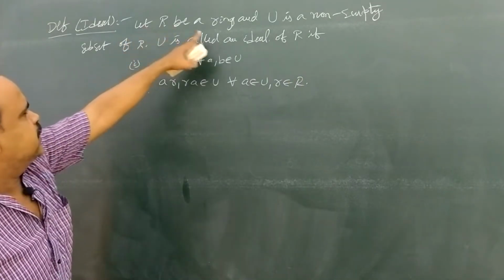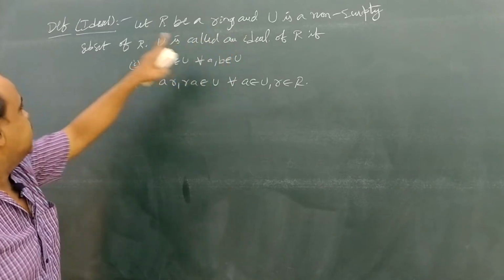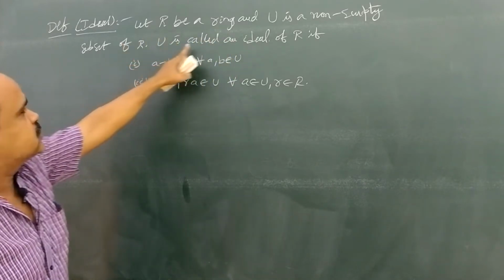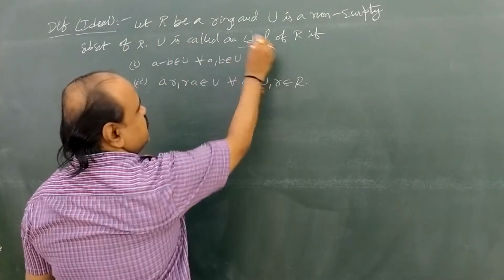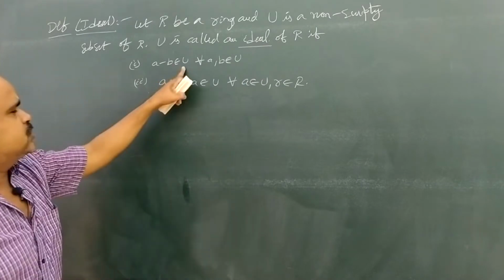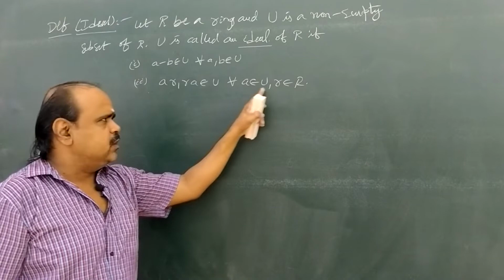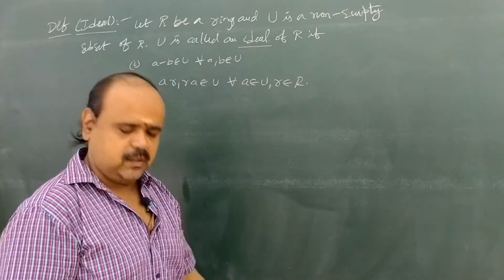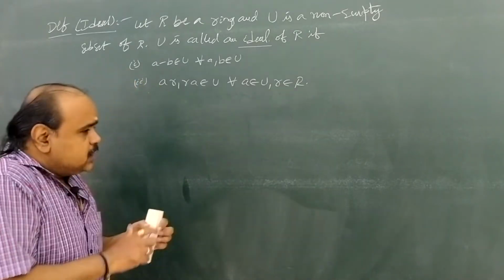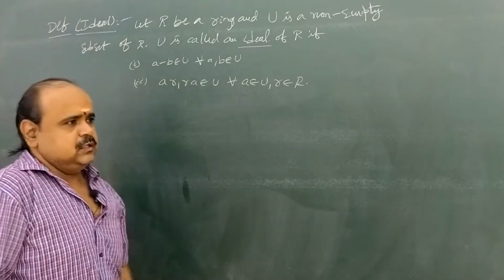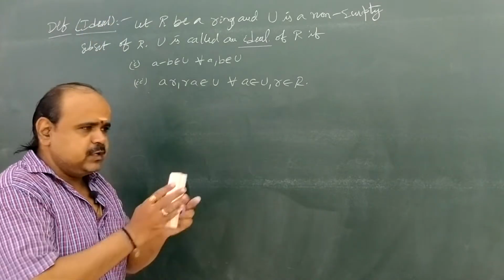Let capital R be a ring and U a non-empty subset of capital R. Here U is called an ideal of R if A minus B belongs to U for all A comma B belongs to U, and AR comma RA belongs to U for all A belongs to U and small r belongs to capital R. Okay, in this ideal there are again many kinds.